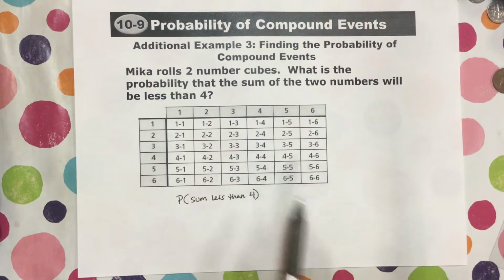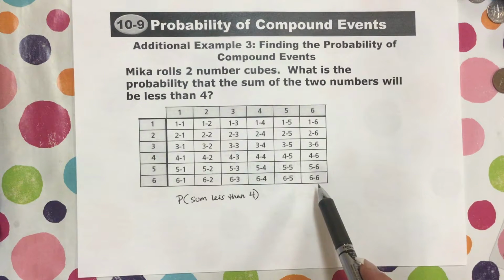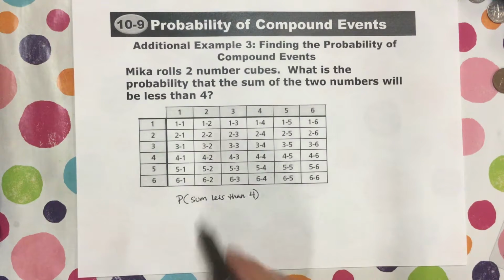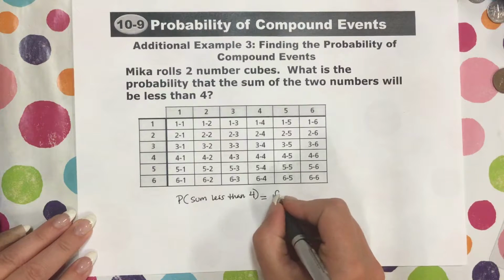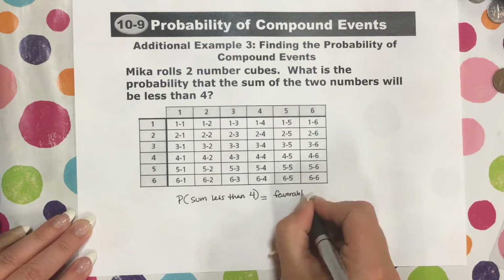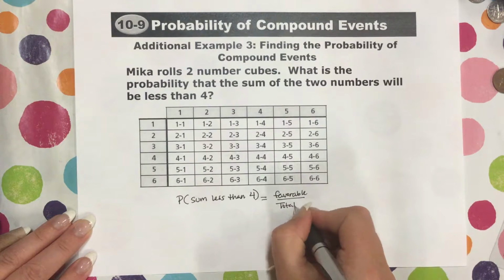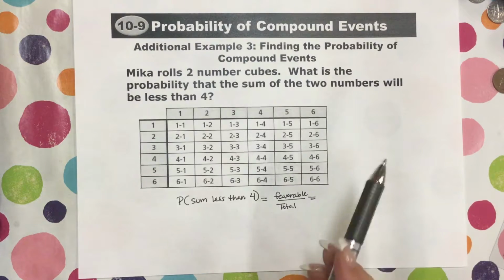The nice thing about this is all of the outcomes are listed, all right? Oh, yeah, I'm sorry. So the probability of the sum less than 4. So we need to find the favorable over the total number of outcomes, okay? So we can figure out the total number of outcomes, right?